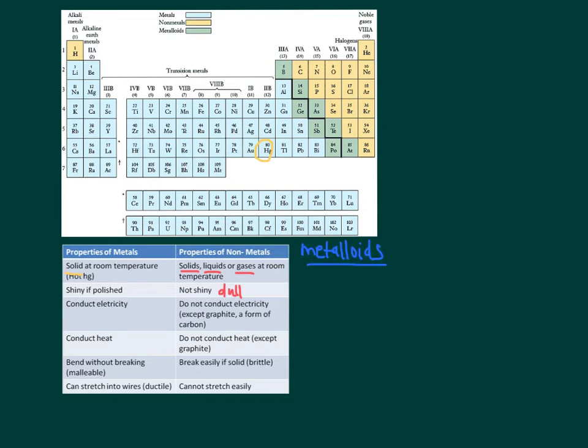So metalloids, the reason that we call them metalloids as opposed to just straight up metals is that they have properties that fall somewhere between metals and nonmetals. So, for example, silicon. Silicon is a metalloid, and silicon is a semiconductor, which means that it doesn't fully conduct electricity.